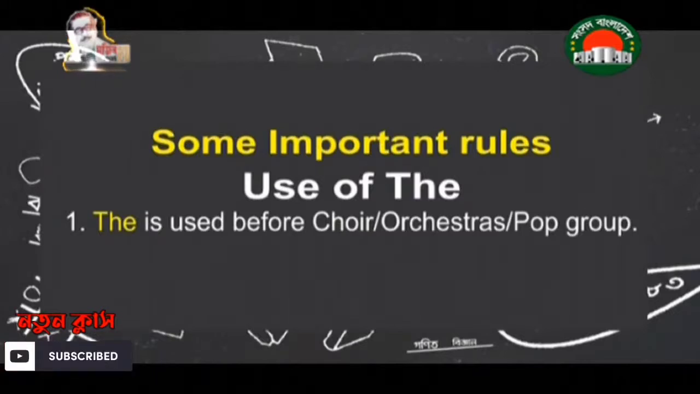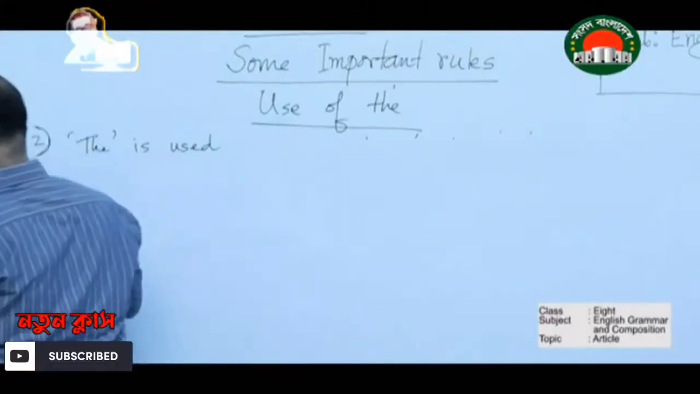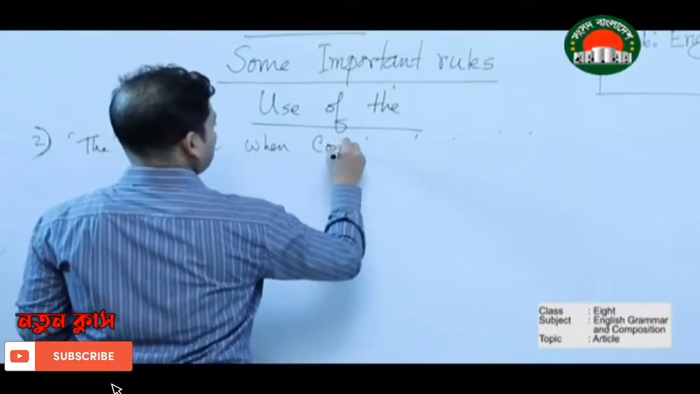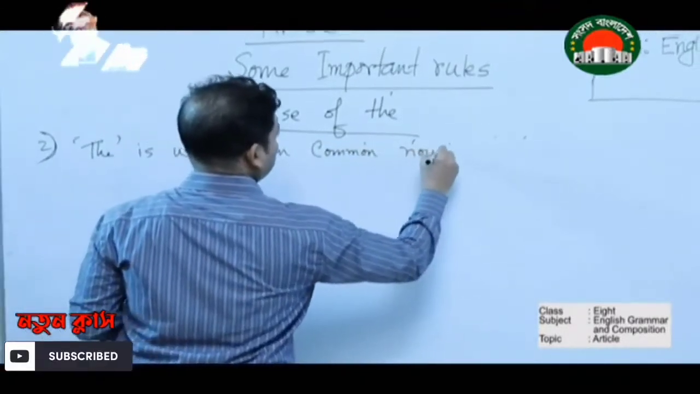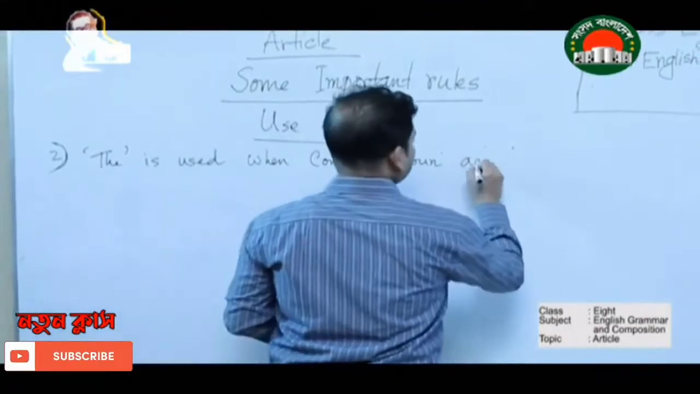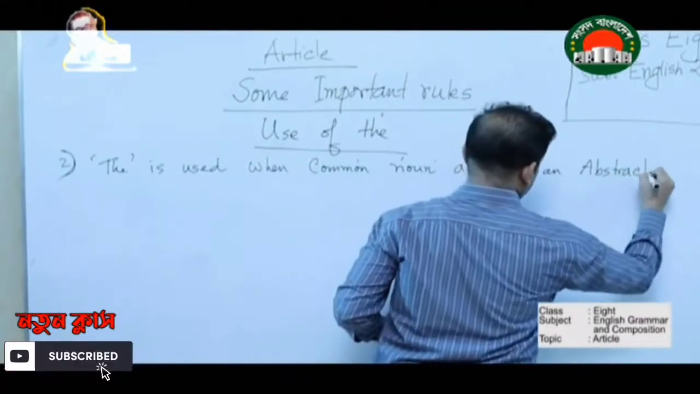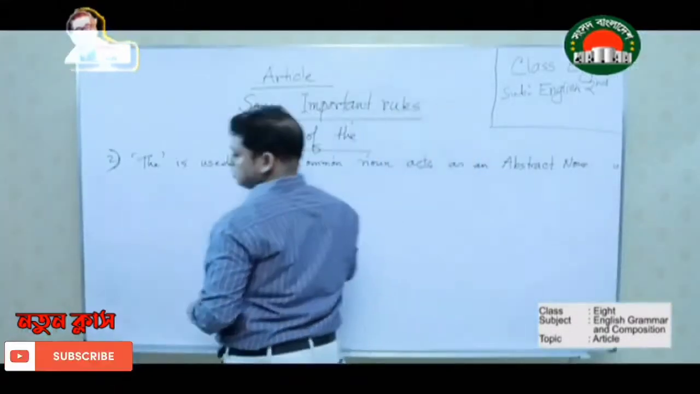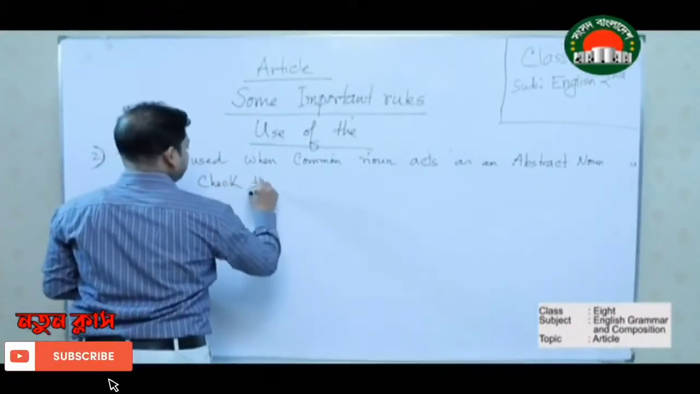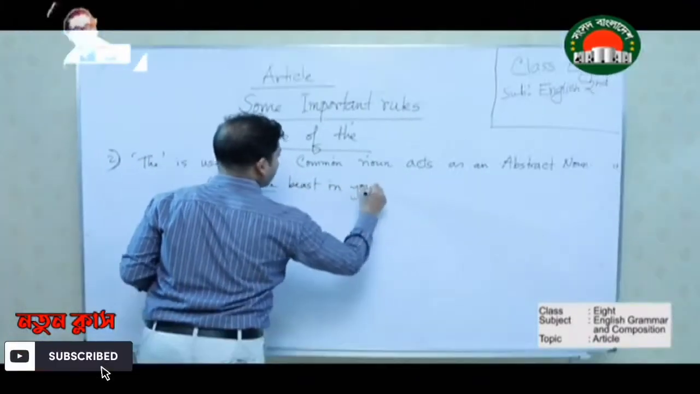Number 2, the is used when a common noun acts as an abstract noun. Now the example is: check the beast in you.